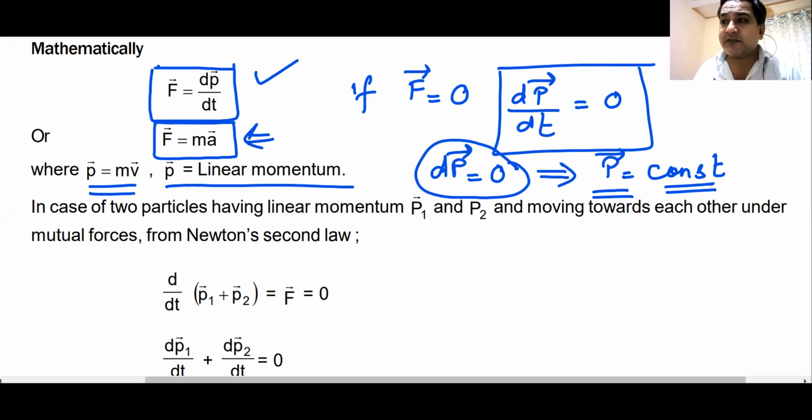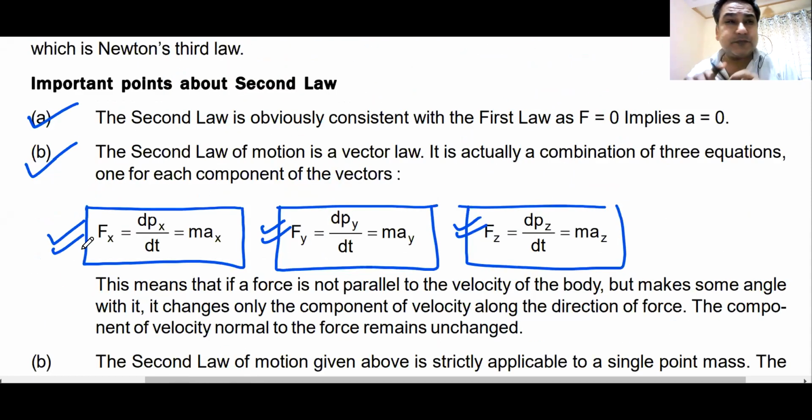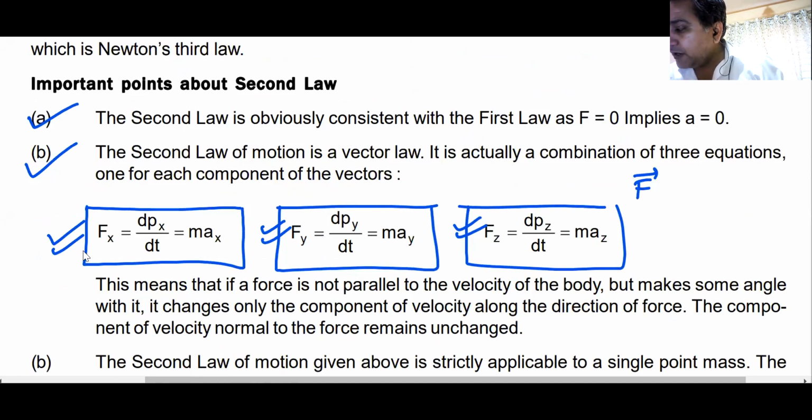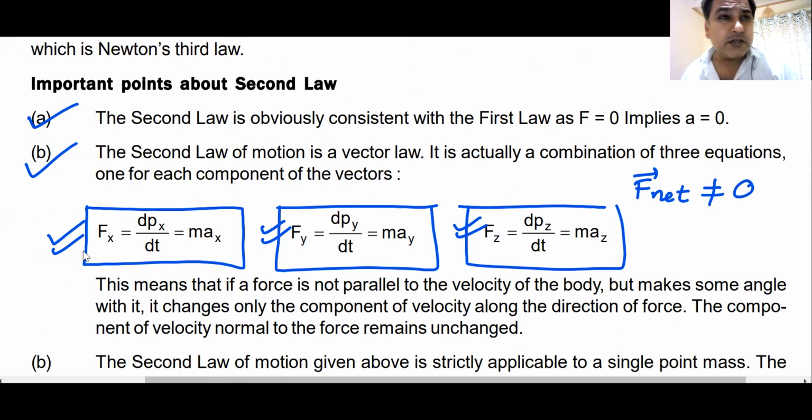So we can understand this law of conservation of momentum from Newton's second law. And as I was saying, sometimes the net force may not be zero. F net force is not equal to zero. But along one direction, the net force may be zero. Along one direction, net force may be zero. Simplest example is here.